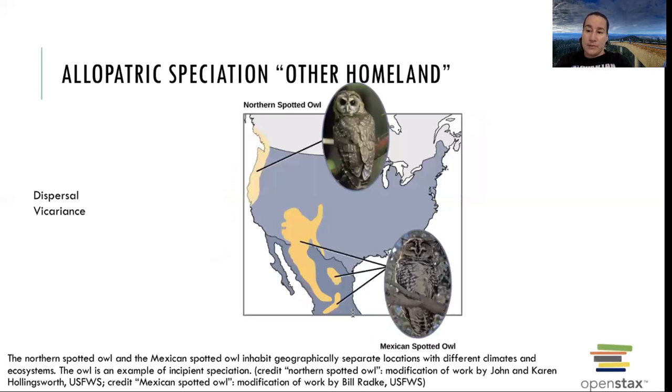Okay, different types of speciation. When you break off and have a new species form, there are two big categories. One of the categories is same homeland and the other is other homeland. And that's literally what this means. Allopatric means other homeland. So you're going someplace else. You're off on an adventure to someplace new. So allopatric speciation is where a population changes, goes off someplace else.